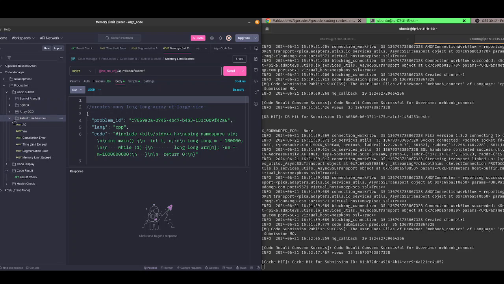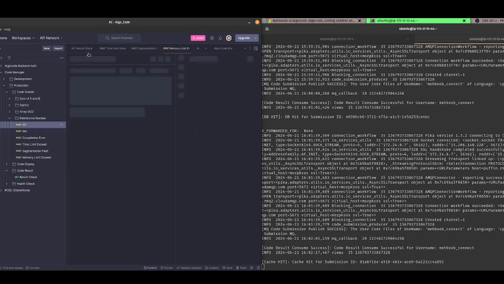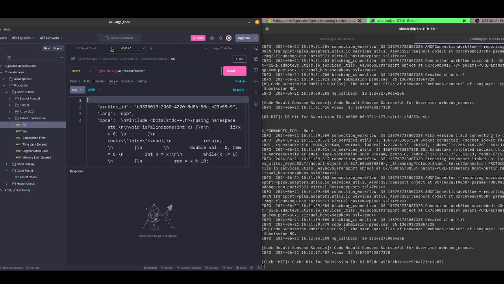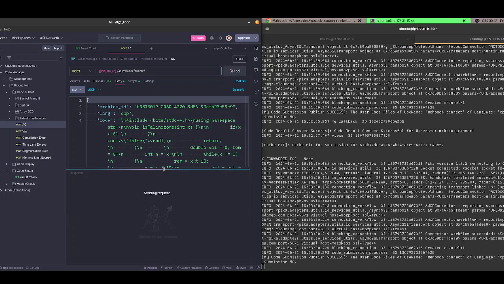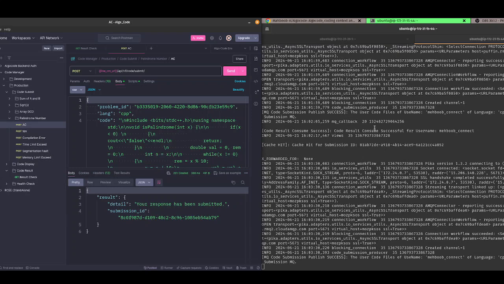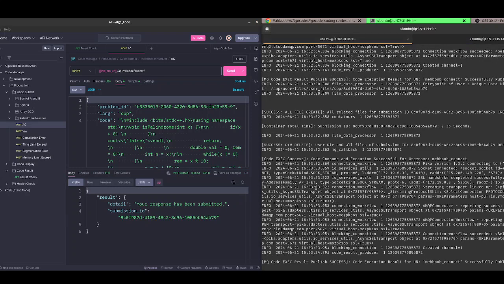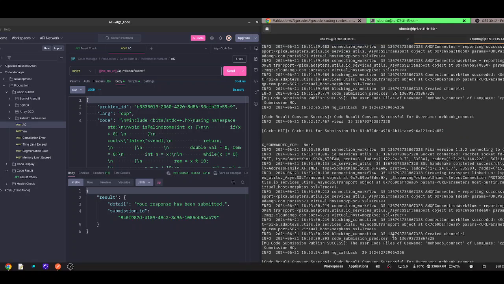Now let's show the palindrome number. You see this is a correct code for palindrome number. If I send a request for palindrome number, you see the code manager processed and published it, and the RC engine processed it. It only took 2.35 seconds, and it published the result. The result was also consumed and saved. So it is really very fast.